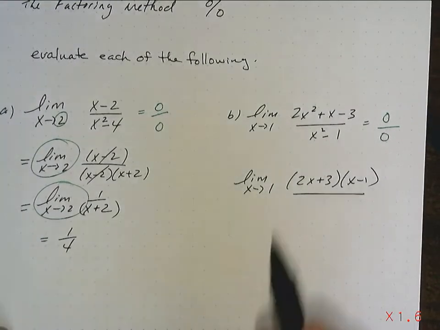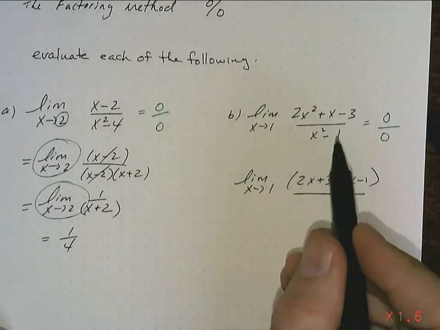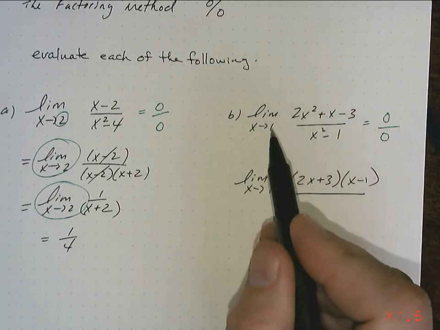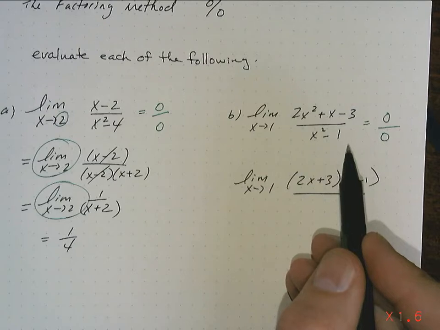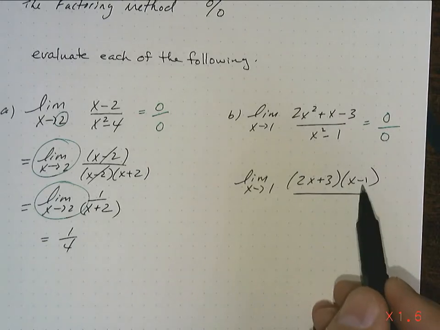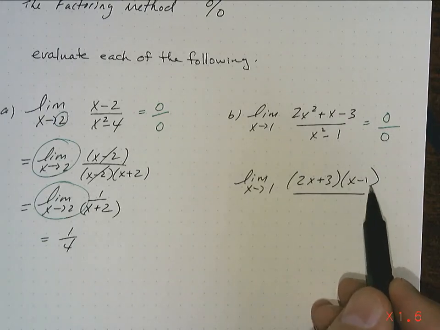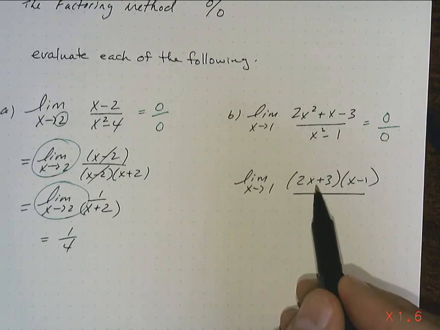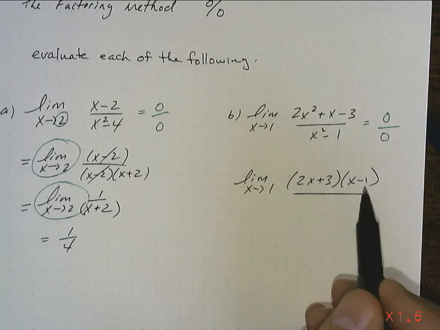And so the bottom, x squared minus 1. Now, x squared minus 1 is a zero factor, meaning as x approaches 1, the whole bottom term goes to 0, but it doesn't reduce with my zero factor on top. This is my zero factor. As x approaches 1, this goes to 0. This one doesn't. As x approaches 1, this goes to 5. That's not my zero term. This is my zero term.